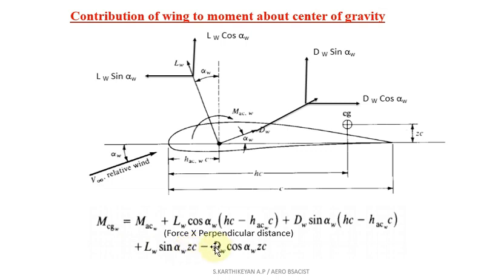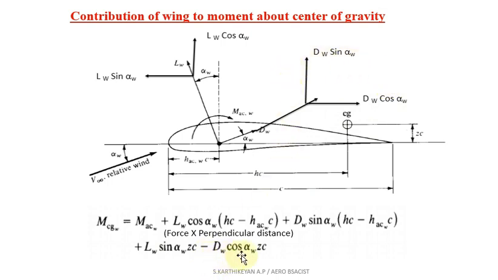Now we consider the fourth parameter, that is dW cos alpha W. So dW cos alpha W will be in the anti-clockwise direction. The remaining three forces act in the clockwise direction, that is why you are getting the positive sign. The dW cos alpha W, when you take moment, will be anti-clockwise, that is why the minus comes.